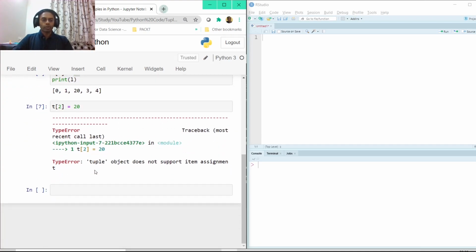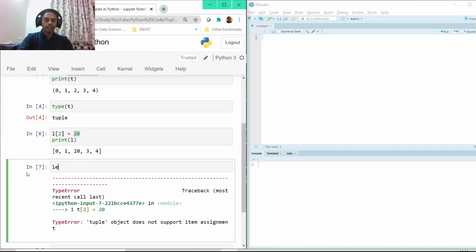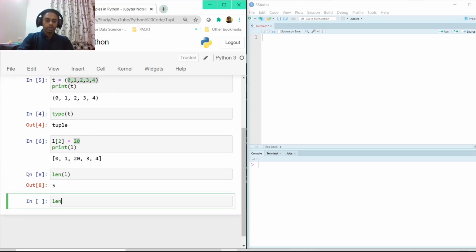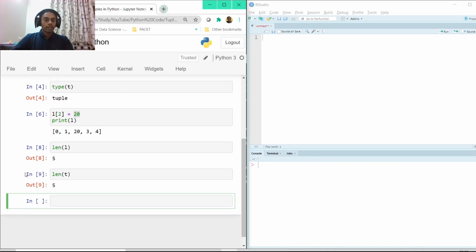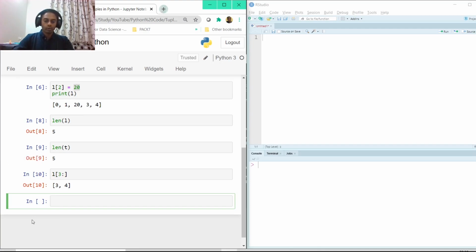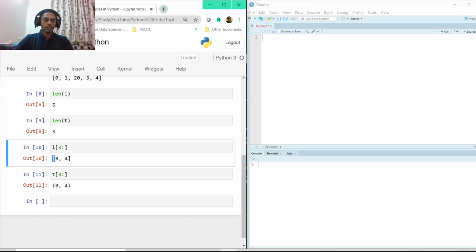Whereas the other parts of the tuple work the same way. If I have to look at the length of L, which is a list, and if I do the same thing with a tuple, length of t, it works in identical fashion. Now, if I want to do indexing from the third element onwards, it would give me 3 and 4. Similarly, for the tuple from the third element onwards, it would give me the same numbers, except that the brackets would be different. Square bracket here and just a normal bracket here. Effectively, the list and tuple are more or less the same.